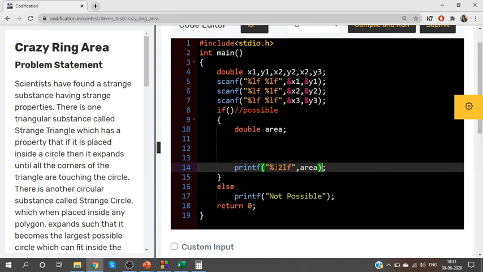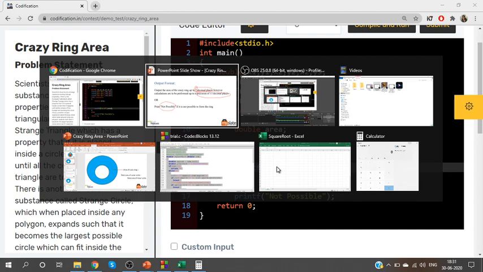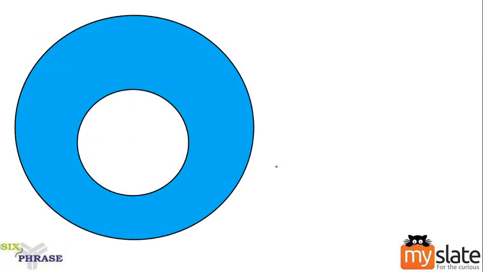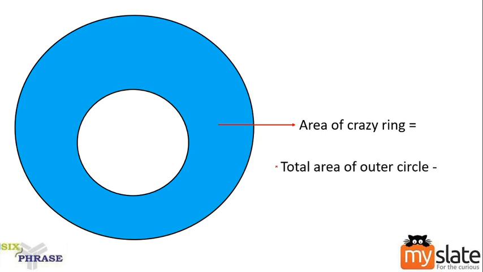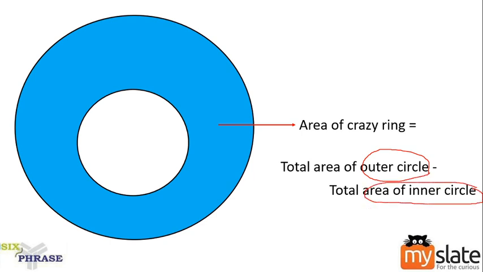How do we calculate the area? If you recollect, we said we have two circles. If we need the area of the ring, what should we do? Consider the area of the outer circle and subtract the area of the inner circle. This is what we discussed already. Now we are going to implement this. What should be found? The area of the outer circle and the area of the inner circle. If I have it, the problem is done.